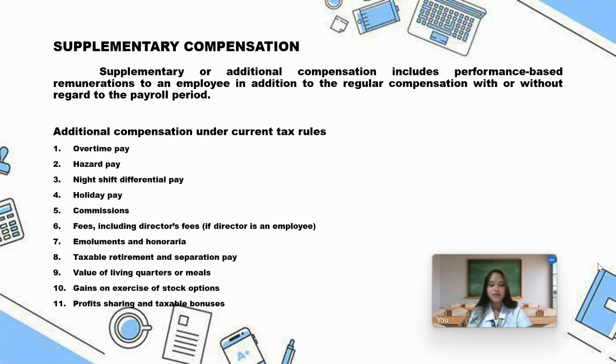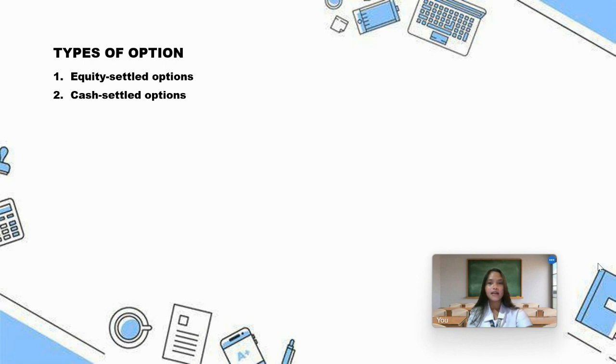So, stock option plans are a way of motivating employees, allowing them to earn additional rewards on the appreciation of the stock price of the company. We have the types of option. The equity settled options. This entitles the employee to purchase shares of stocks of the employer at a predetermined exercise price on the grant date. Cash settled options. This option entitles the employee to receive in cash the excess of the fair value of stocks over the exercise price without actually delivering stocks.